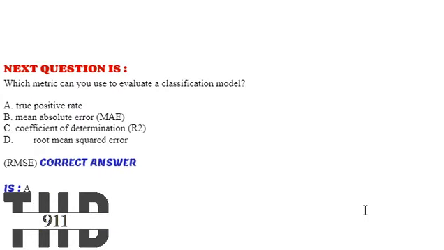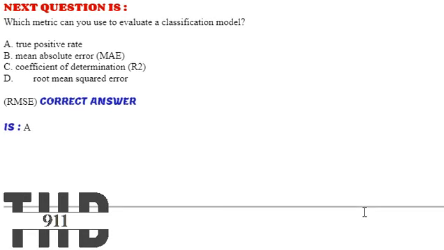Our next question is, which metric can you use to evaluate a classification model? Option A, true positive rate. Option B, mean absolute error. Option C, coefficient of determination. Option D, root mean squared error. The correct answer is option A.